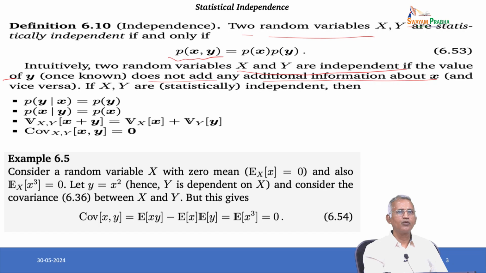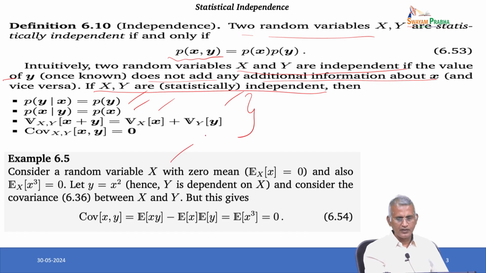If x and y are statistically independent, then probability of y given x equals probability of y, probability of x given y equals probability of x, variance of x plus y equals variance of x plus variance of y, and covariance of x comma y equals 0. So, these 4 points are most important, and we have to remember them; they will be very useful in machine learning techniques.